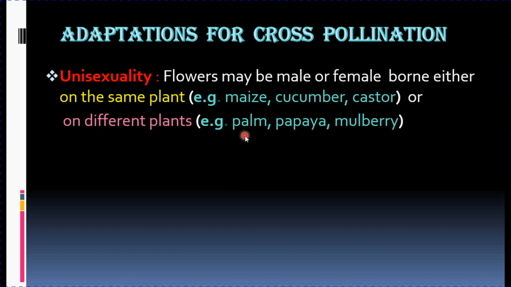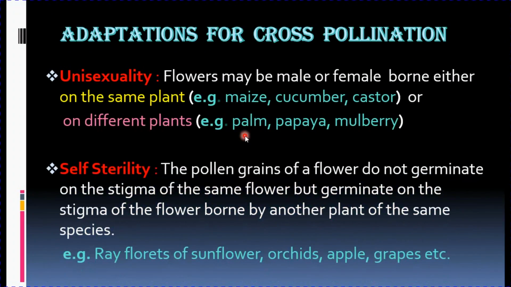Examples are your palm, papaya, mulberry. Now in these plants what happened? One entire plant is a male plant and another entire plant is a female plant. So there is no chance of self-pollination at all. Only cross-pollination is possible. The next adaptation is self-sterility.